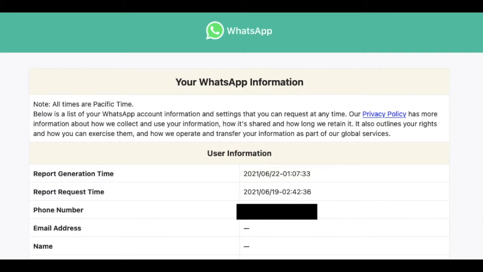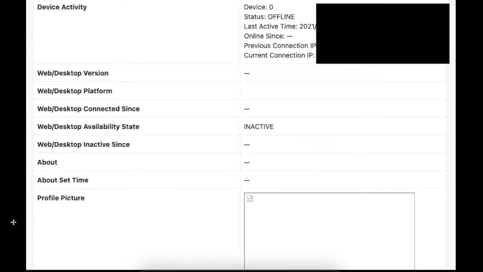So this is what came back for me. The first page includes when you requested your information and your phone number, email, and your name. The second page here is around your device activity, so your last time online and your IP address. An IP address is sort of a unique identifier of your device, and it helps also with understanding where you're located. If you're using the web or desktop version, information about that, anything that you've put in your about and your profile picture, those things will all come back to you. Now here's what was surprising to me.